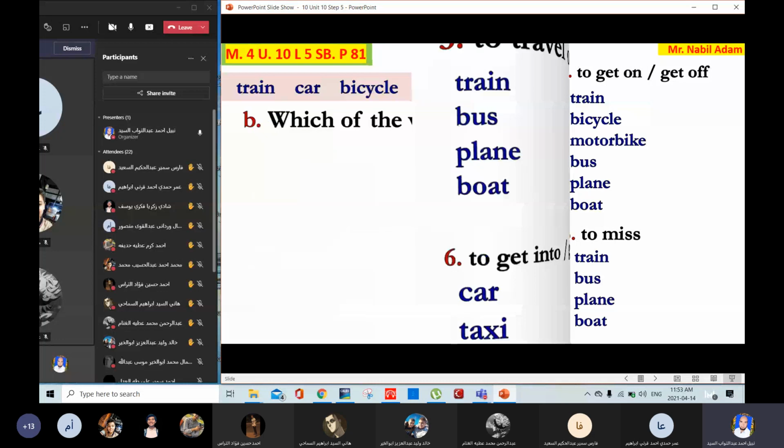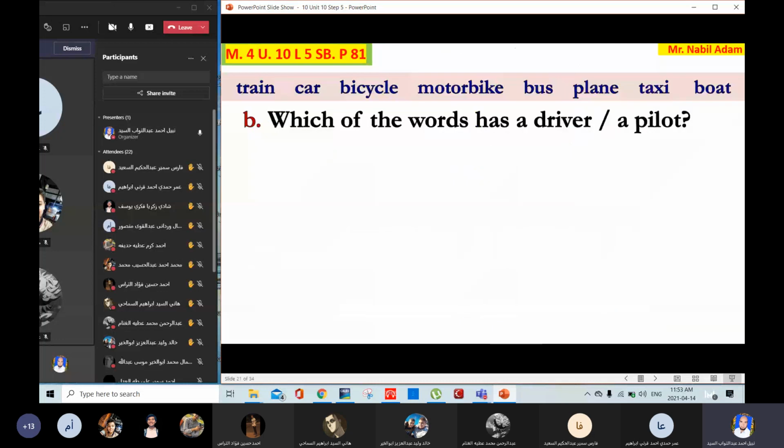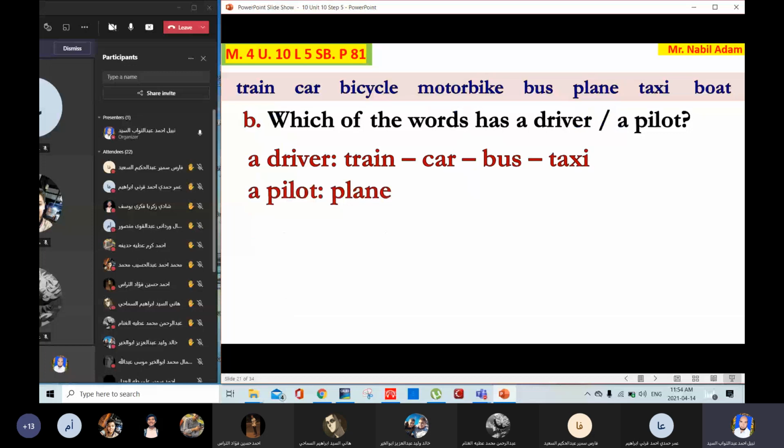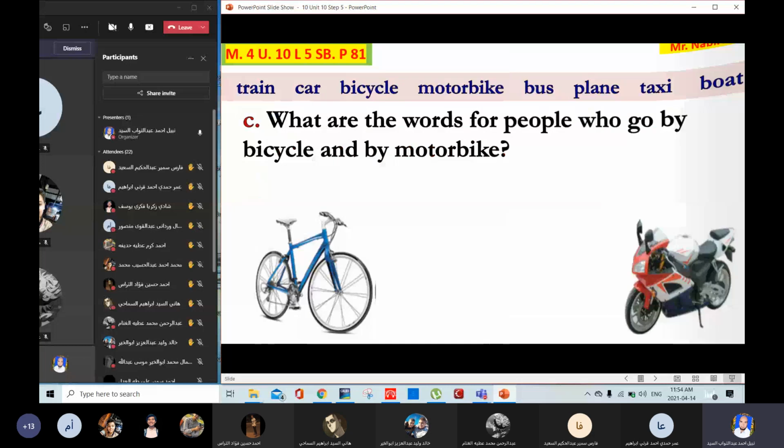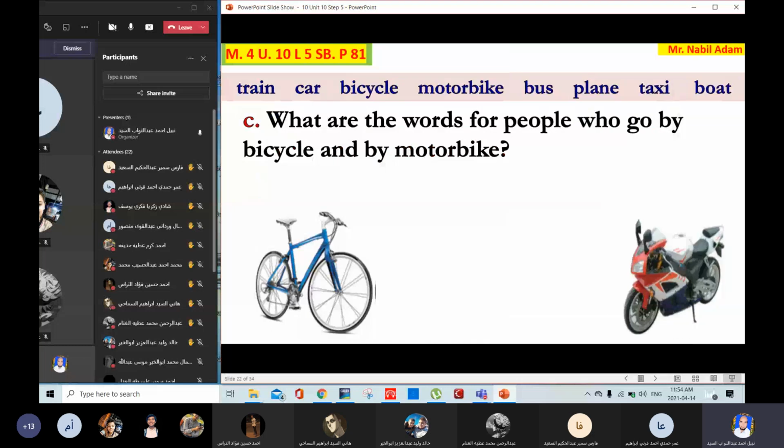Now, which of the words has a driver? A train, a car, a bus, a taxi have a driver. Which one has a pilot? As I told Khalid Walid, a plane has a pilot. Now, what are the words for the people who go by bicycle and by motorbike? People who go by bicycle are called cyclists. And people who go by motorbike are called motorcyclists.